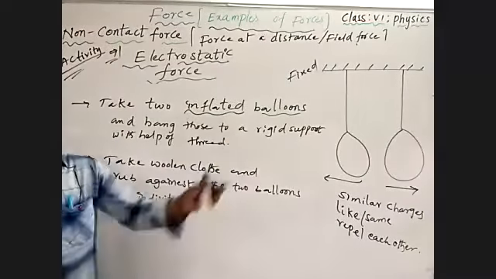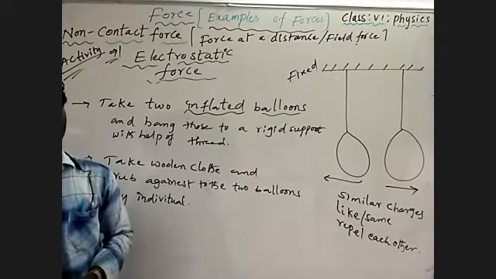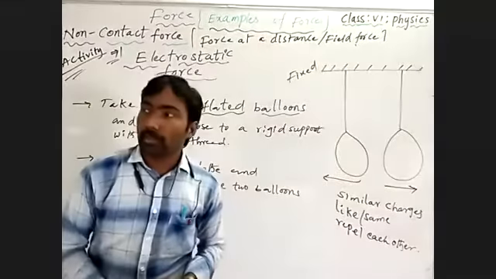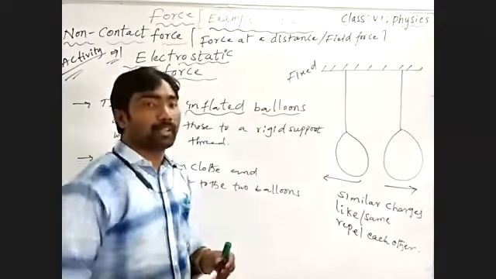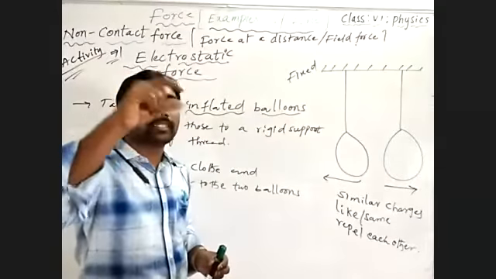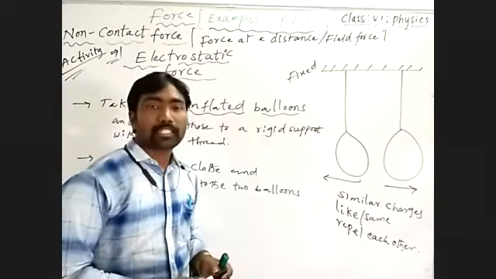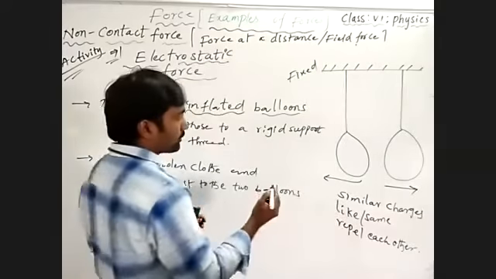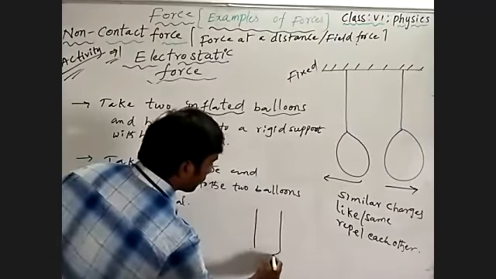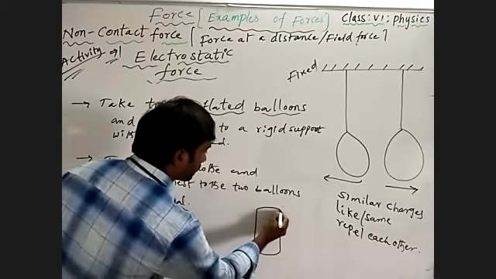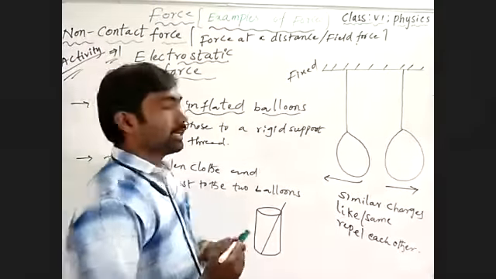Okay. Take one charged balloon from the two charged inflated balloons and bring it near to a straw which is placed in a tumbler. A tumbler is a transparent glass. See here what I'm saying. So take a charged balloon and bring it near to a straw which is placed in a tumbler.